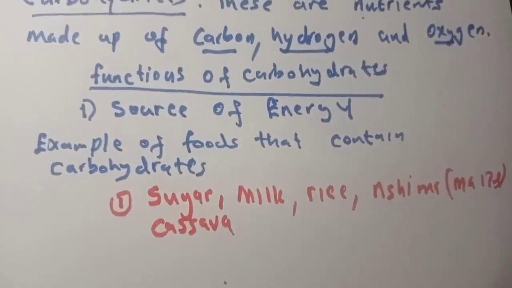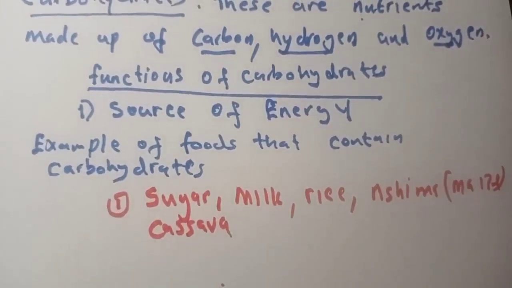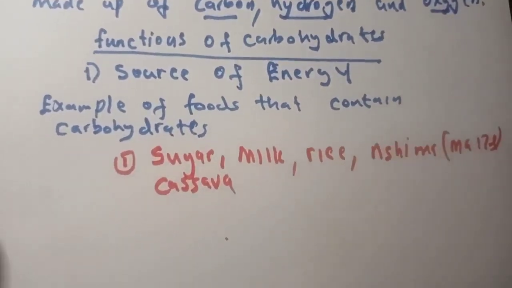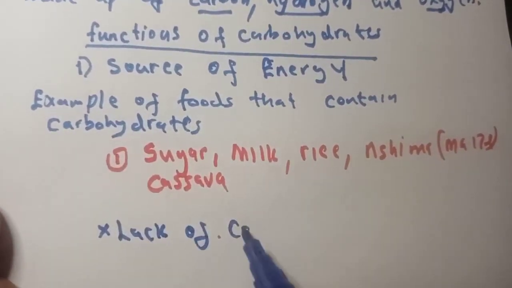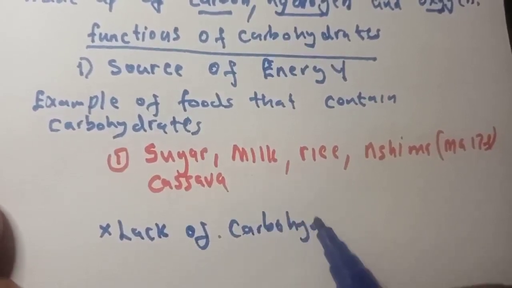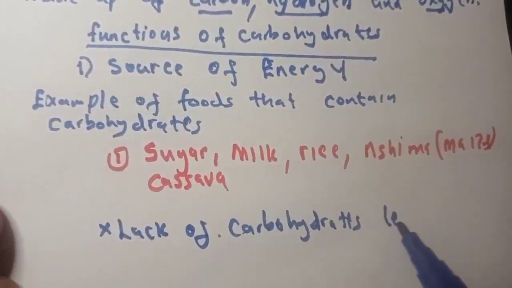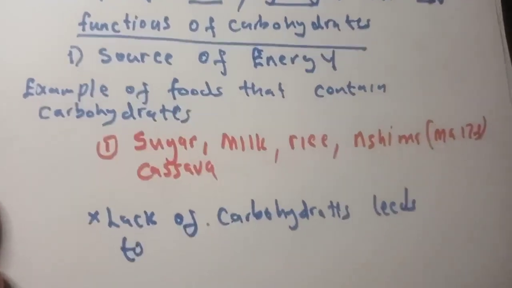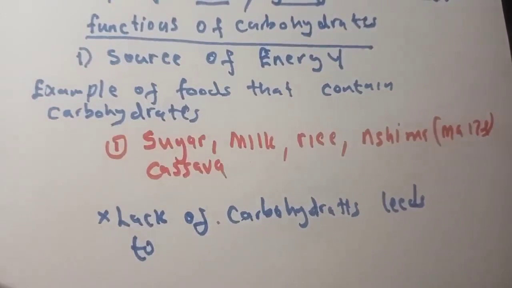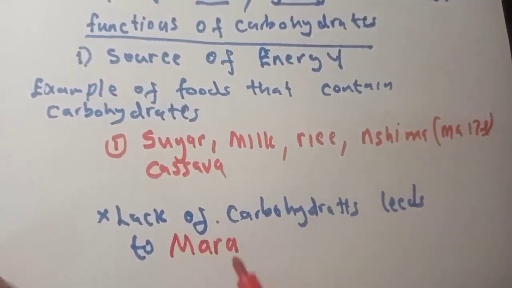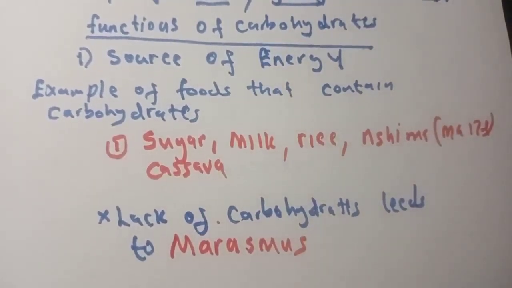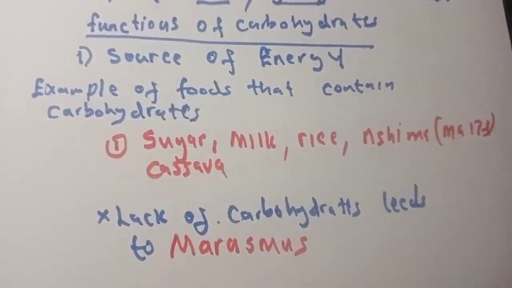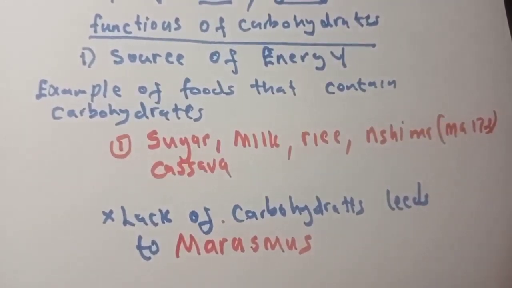If you don't eat for a long time, you're not going to have energy. So lack of carbohydrates leads to a certain condition. This condition is called marasmus.